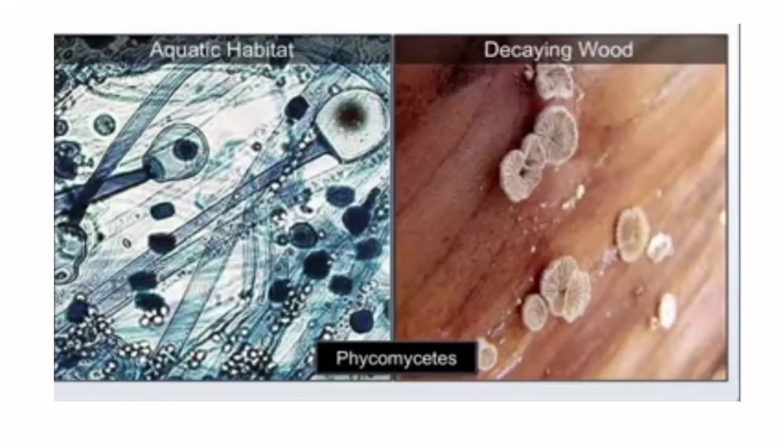of phycomycetes and deuteromycetes. The members of phycomycetes are found in aquatic habitat, or they may be found on decaying wood in moist and damp places. In addition to this, they are also found as obligate parasites on plants.